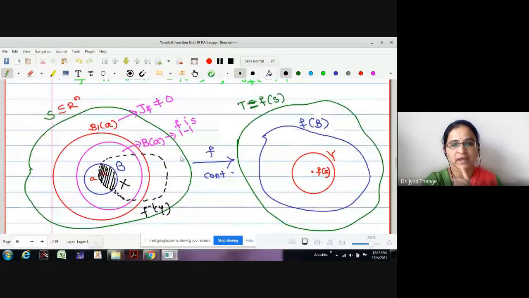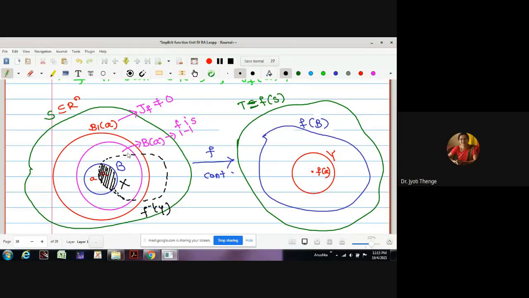Okay, x we have found, y we have found. All the balls we have taken, inner balls is taken just to ensure all the properties. Finally, this B is contained in B of A is taken to ensure that this B bar is also contained in B of A. Is the construction understood up to this? If this is understood, proof is easy. Or if you have the doubts, you can ask me.